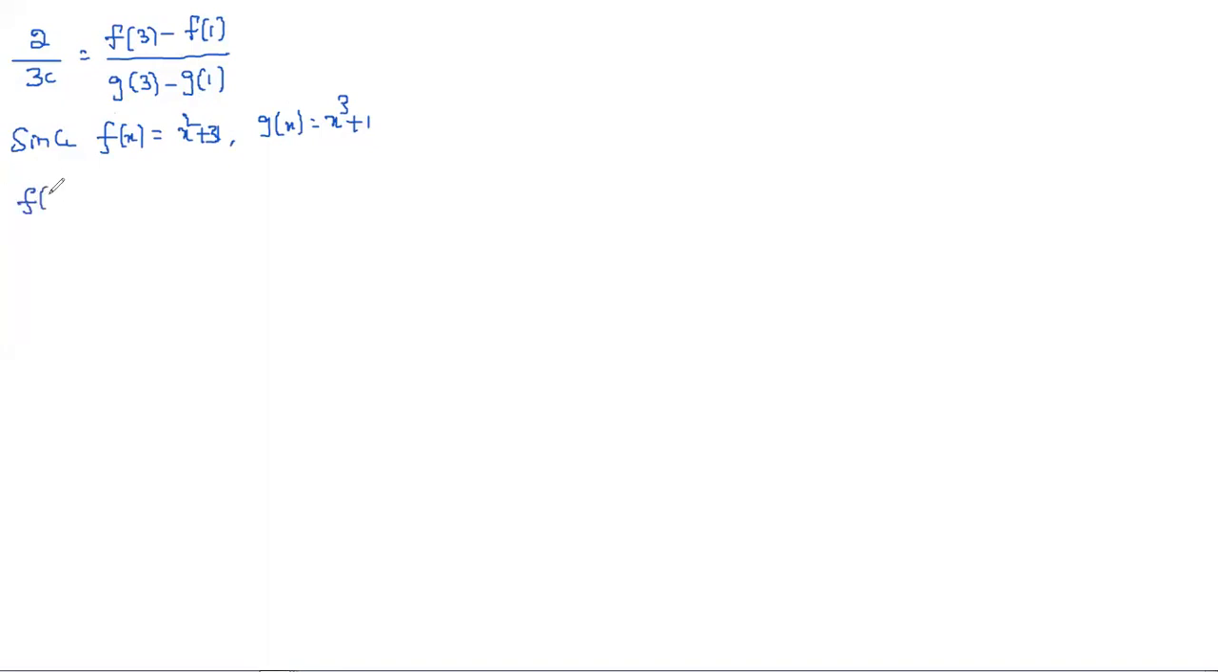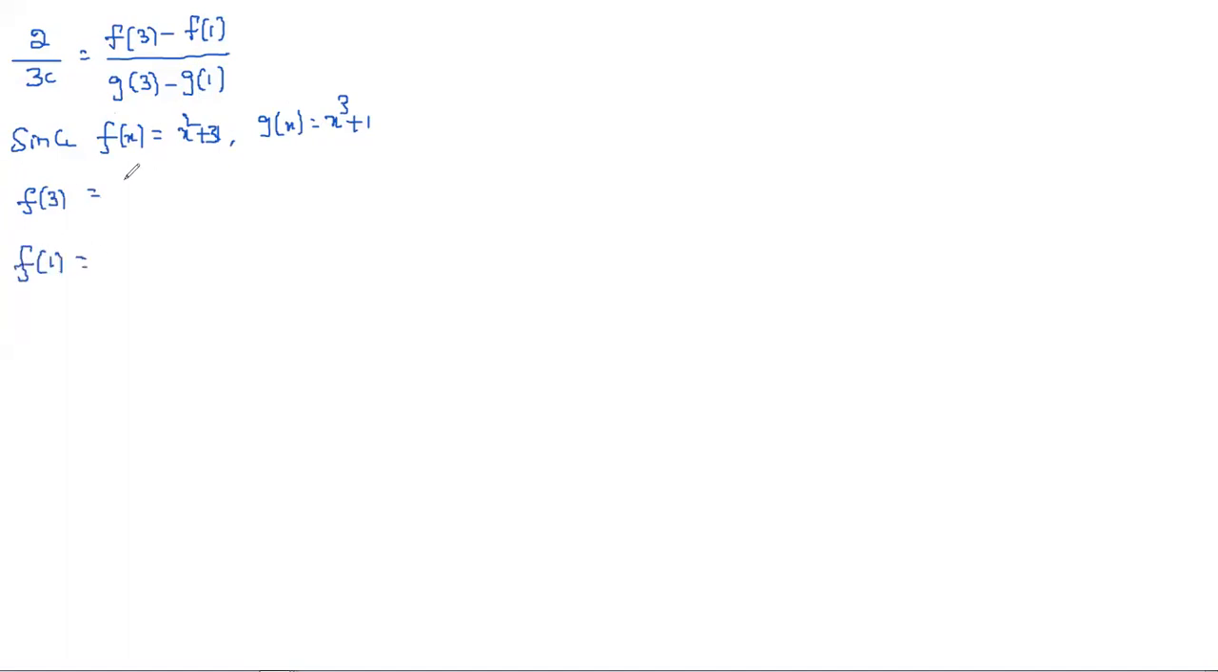So what we substituted is f of 3 minus f of 1 by g of 3 minus g of 1. First we need to calculate these values. The function f of x is equal to x square plus 3, not 1, and g of x is equal to x cube plus 1. I require f of 3 and f of 1, g of 3 and g of 1.